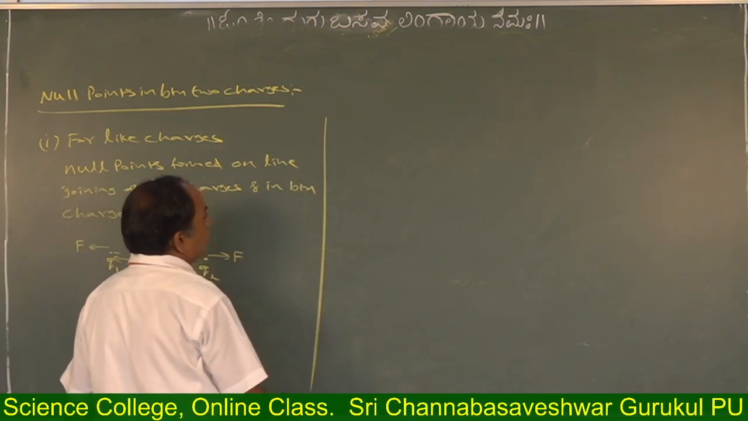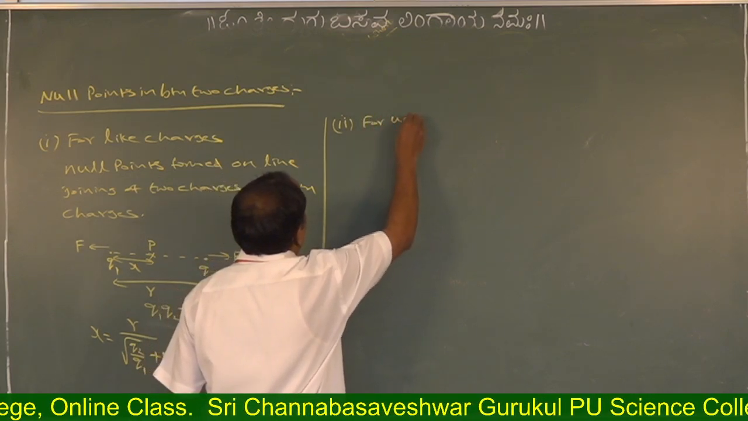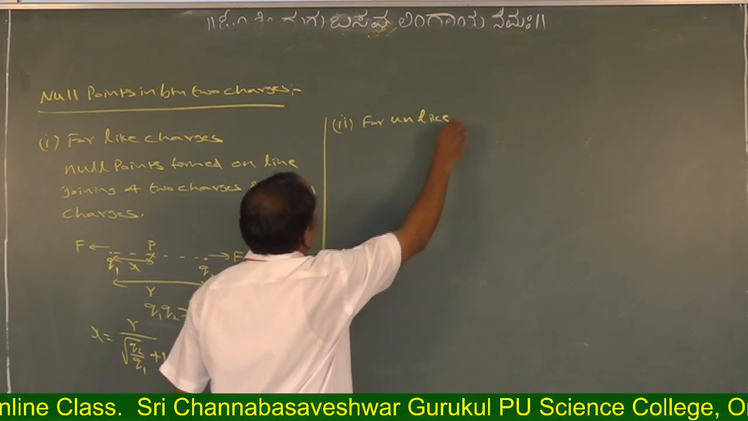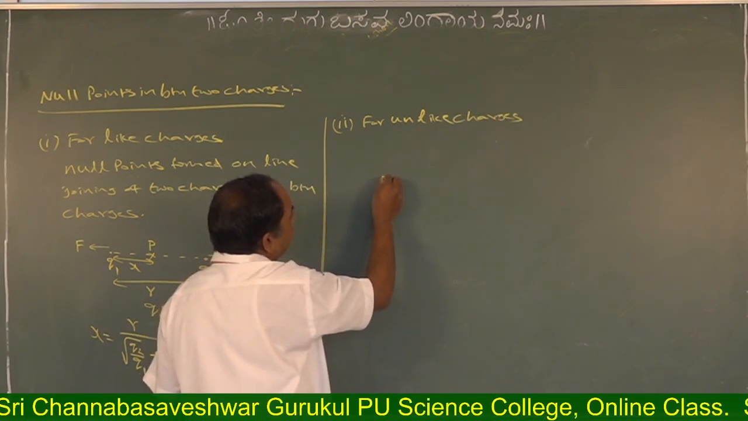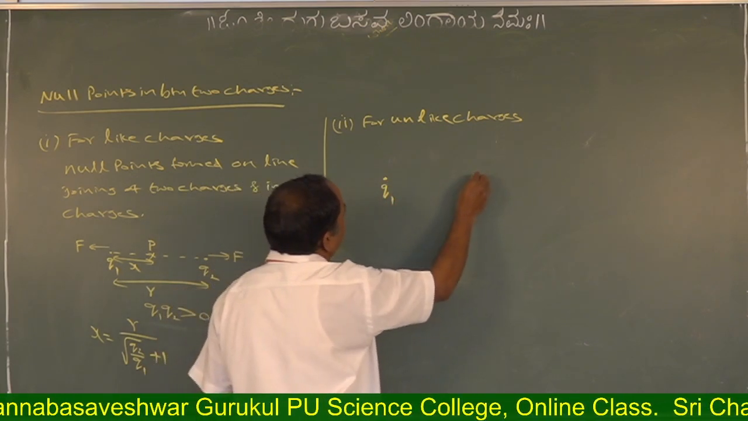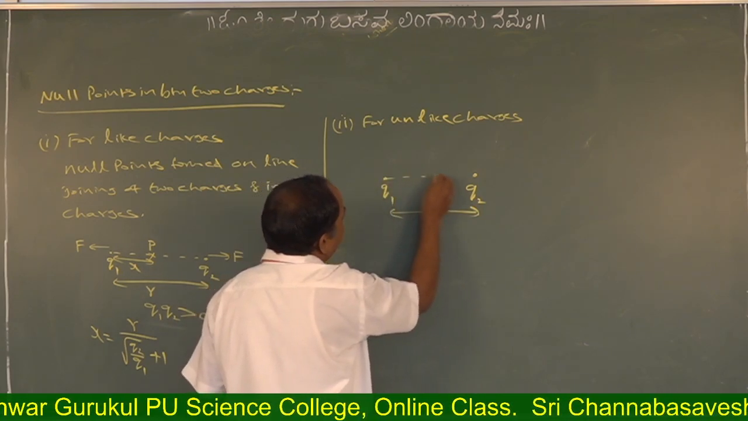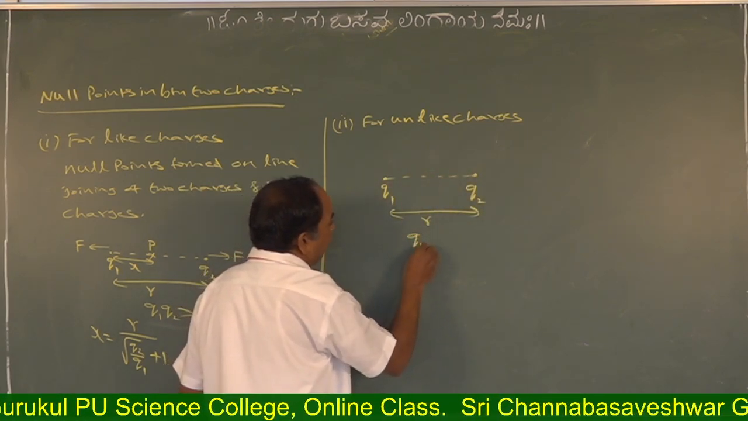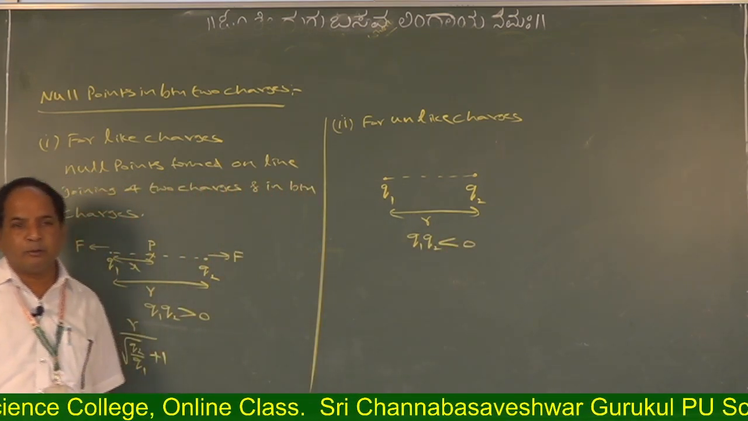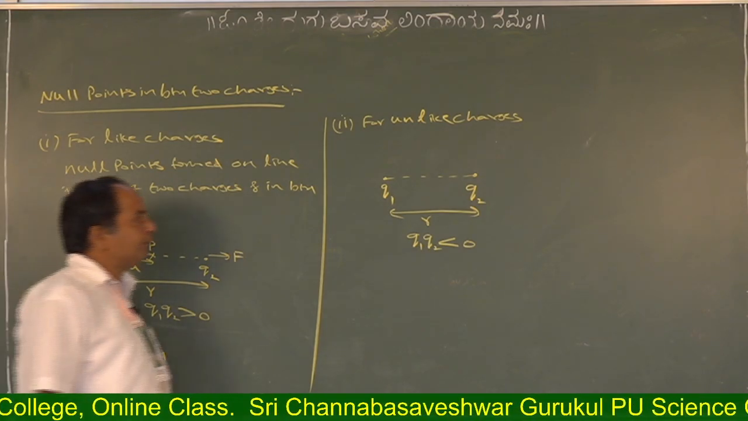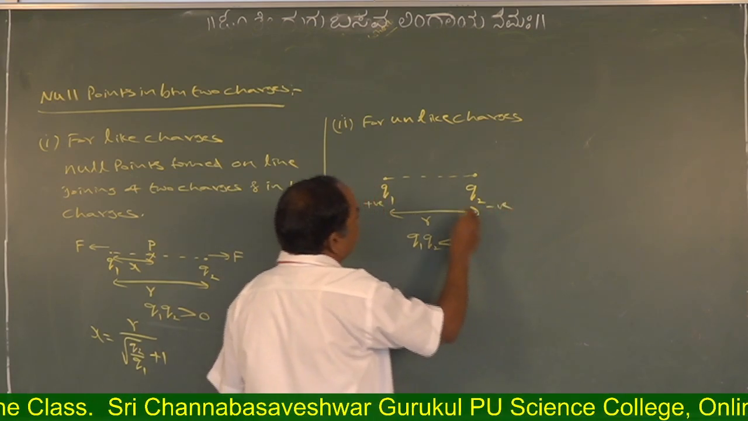Another case, what I told, is for unlike charges. For unlike charges, Q1 Q2 is less than 0. So if this is Q1 and this is Q2, separated by distance r along the line joining, and Q1 Q2 is less than 0, that means one should be positive and the other negative. Suppose this is considered a positive charge and this a negative charge.